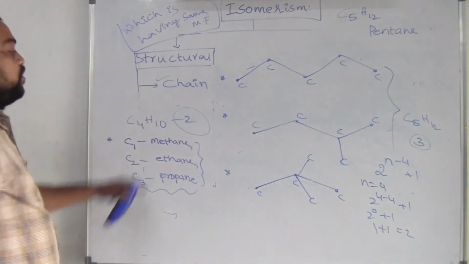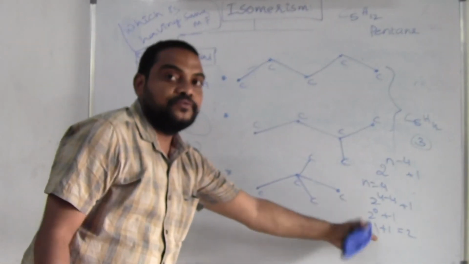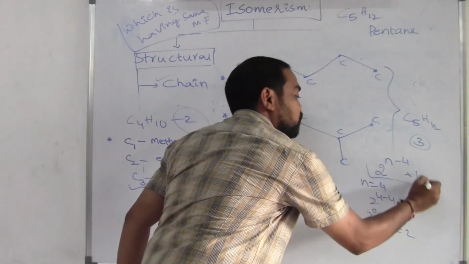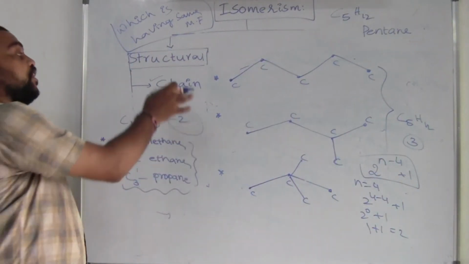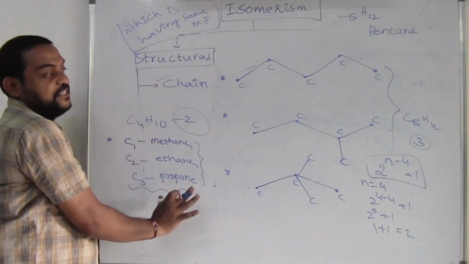So how many structures here? 2 structures for the C4. So we have to write this answer only. So 4 marks is in your topic if you know this formula only for the chain isomers. So this formula you can apply only for the chain isomers.